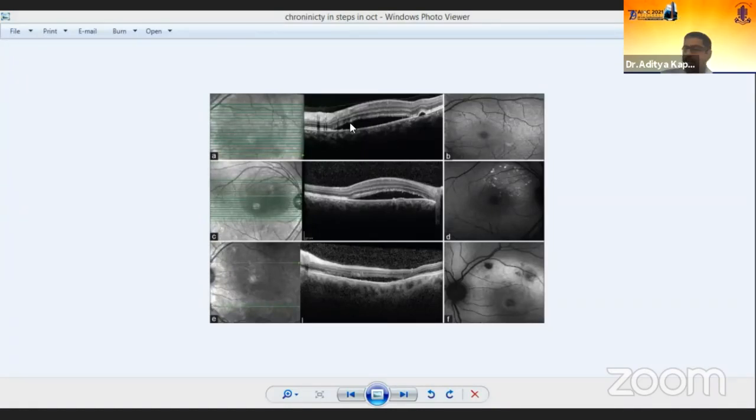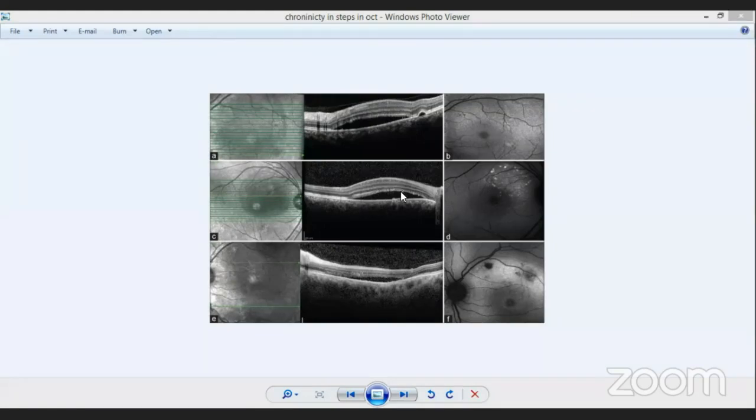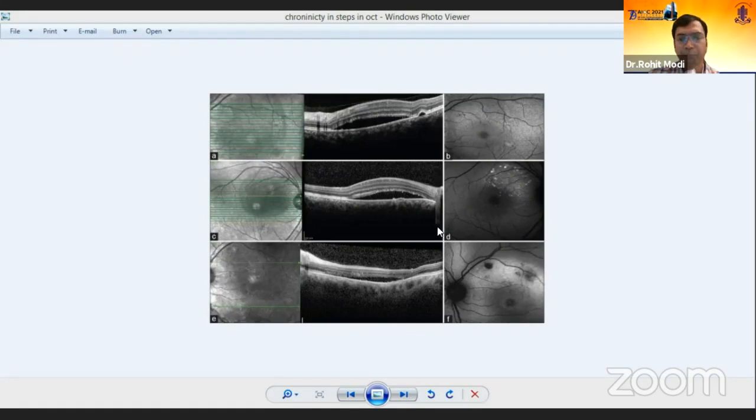Yes, it is. Yeah, so in the first photograph, we can see that there is an acute CSR and there is a hyporeflective layer seen on the fundus autofluorescence. There are certain hyper and hyporeflective layers which are seen at 3 months, and there is elongation of the photoreceptors which is seen on the SD-OCT.